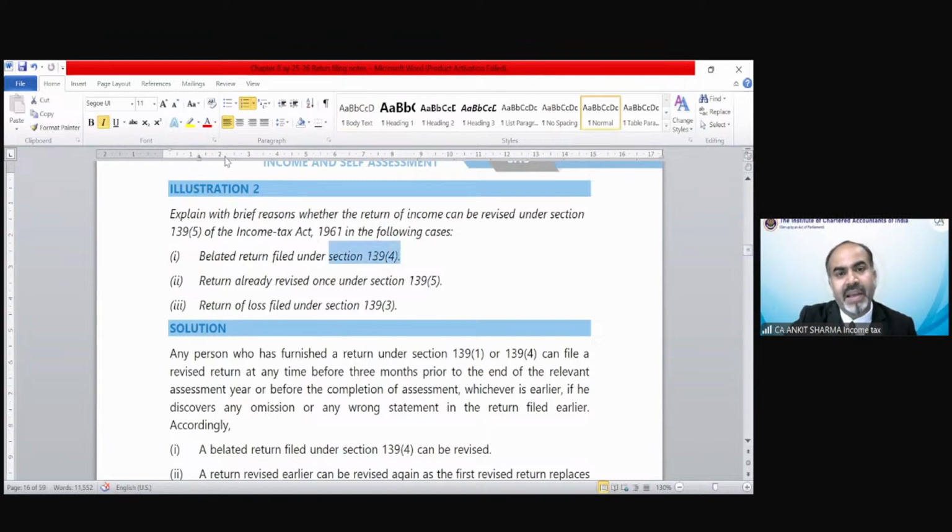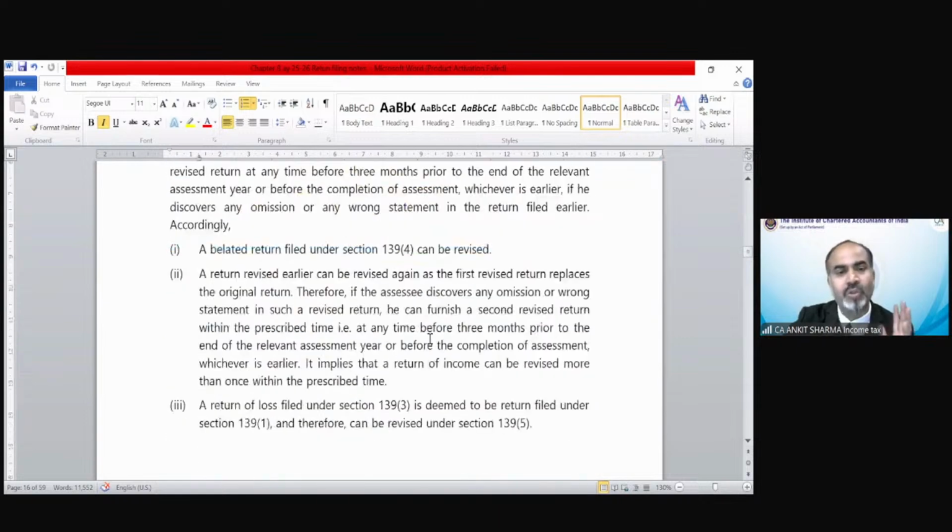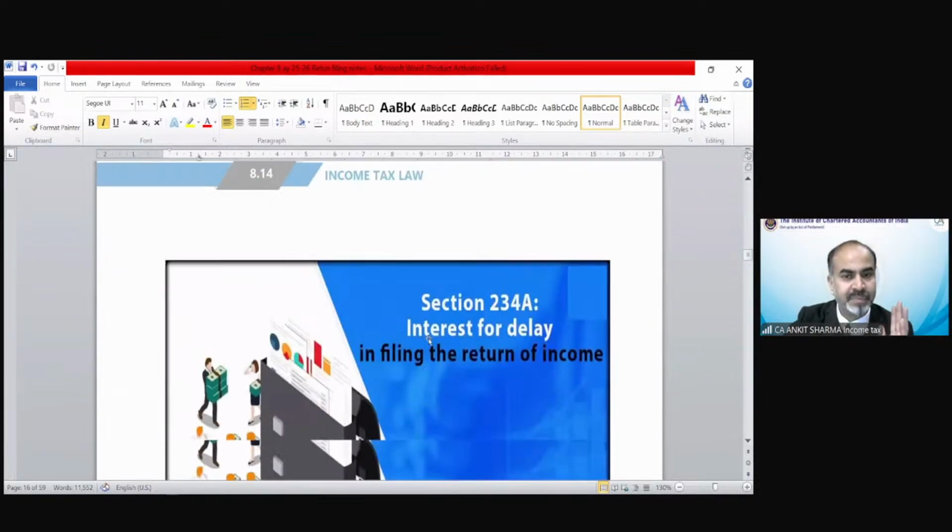If it is a belated return, yes, you can revise. Return already revised under section 139(5), yes, you can revise return as many times as you want up to the last date. If return has been filed as a return of loss under section 139(3), can it be revised? The answer is yes, you can revise a return of loss also. There is no restriction on this.